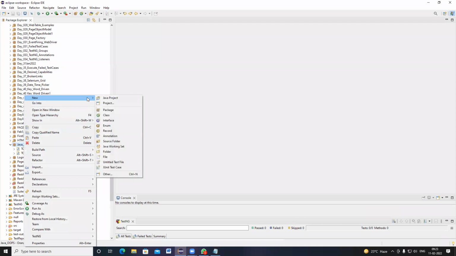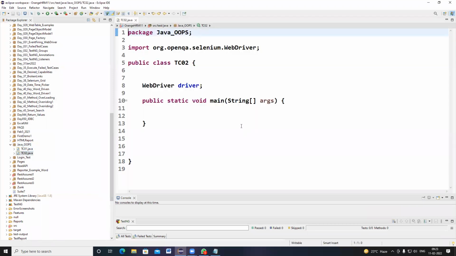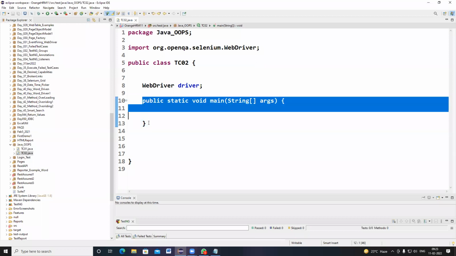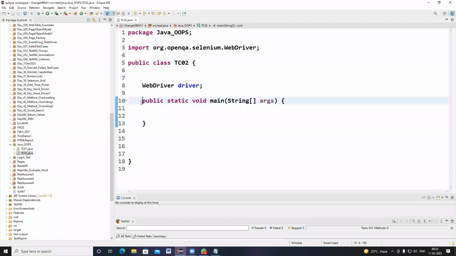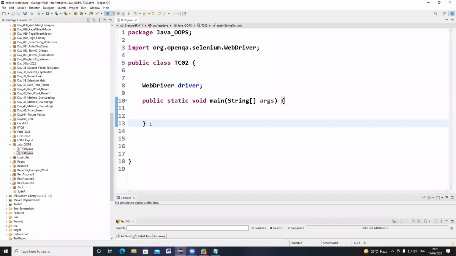Sir, when to use main class Java class files, or when to use testng classes? Generally, we will write programs in the testng class, but sometimes in some projects, people are not following testng. Then your program execution will start from the main method only. So you need to understand. If people are following testng, then it is fine. If people are following Java class, then all the methods will be called in the main method. Okay, that's it.